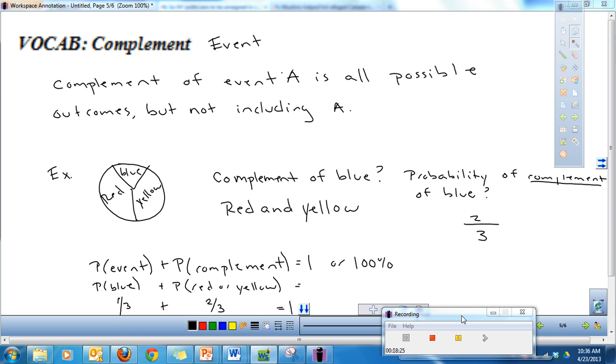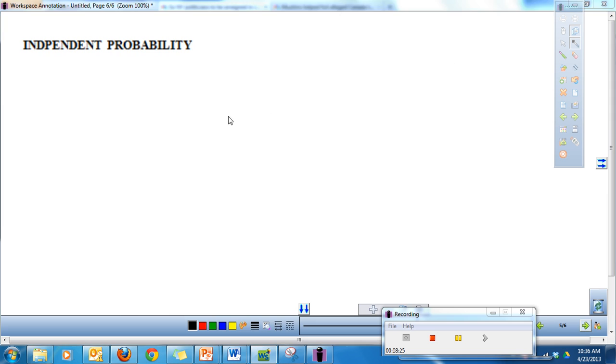All right, last thing I want to talk about is independent probability. Remember, you really need to be actively listening to the video so we can make sure that you understand what's happening and not just copying down the notes. So let's define independent probability first.